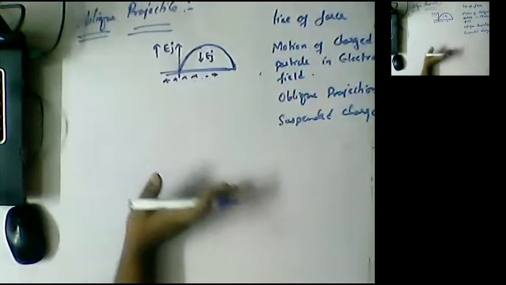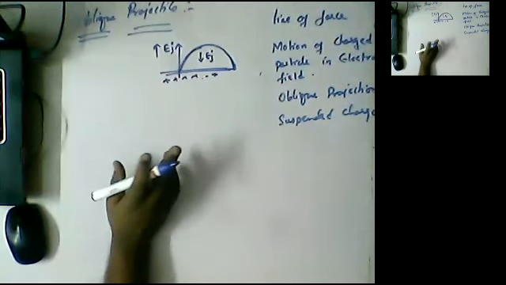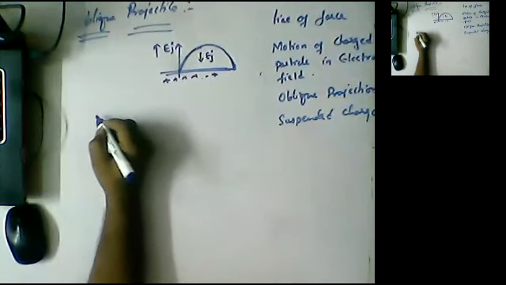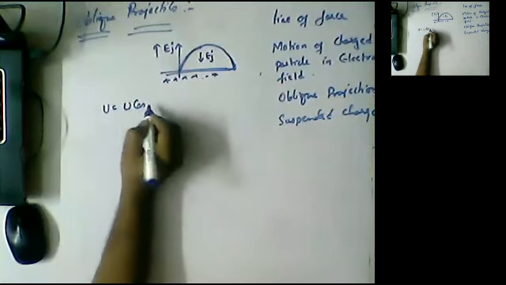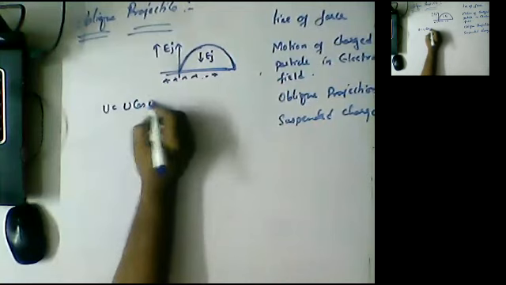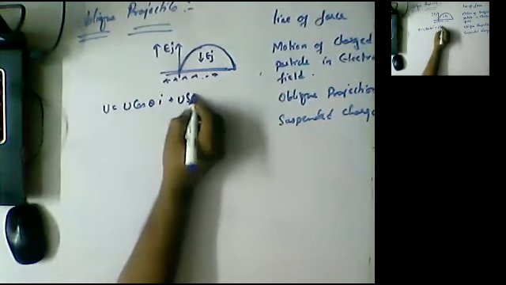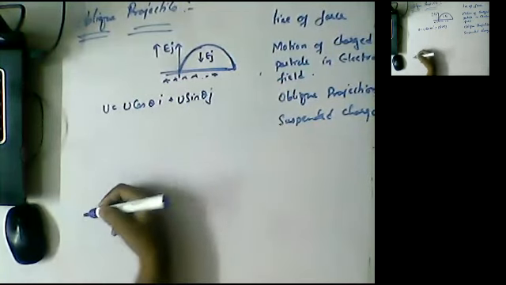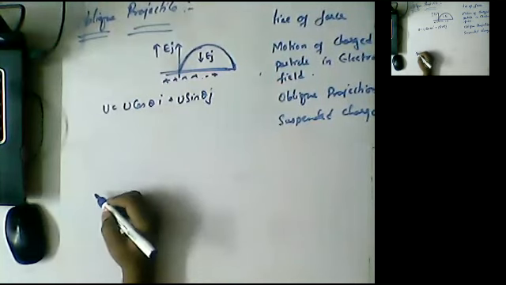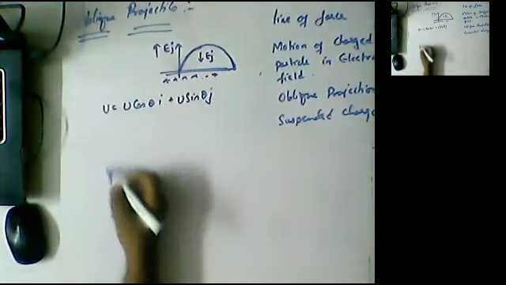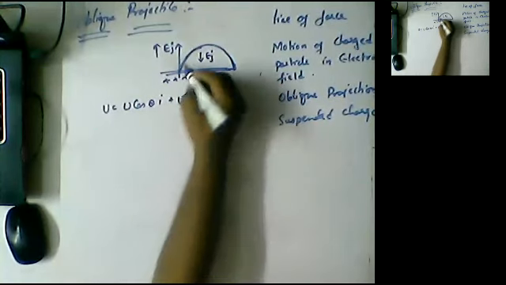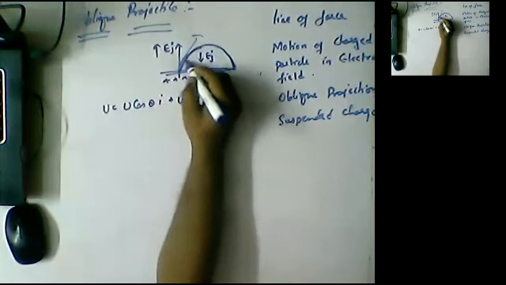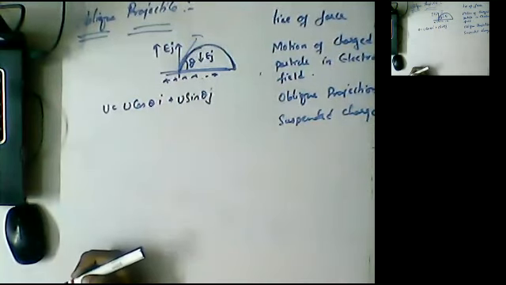Now at any position, at any time instant, the velocity will be given by the formula u is equal to u cos theta i plus u sin theta j, where theta is the angle of projection.